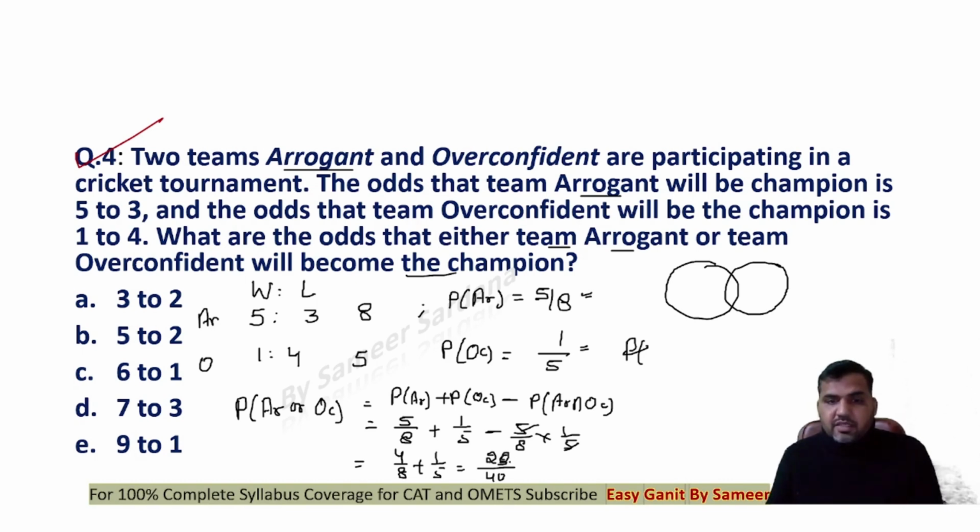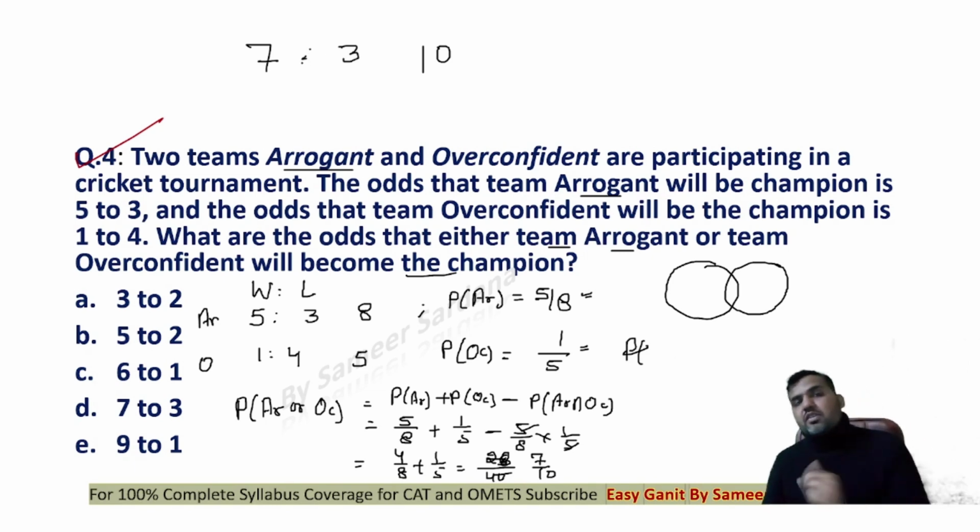Sorry, this is 28. That is 4 into 7, 4 into 10. So out of 10 chances, there's 7 chances that either one of them will win, and 3 will be that either one of them will lose, right? So 7:3 is the correct answer. D is the correct answer of the question, guys, right?